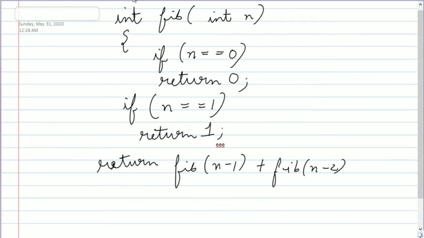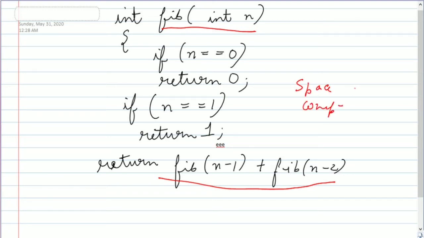Next we have the Fibonacci series. We already did it, whenever we need to find the nth element in the Fibonacci series. So int fib(int n): if n is equal to 0, return 0; if n is equal to 1, return 1; else return fib(n - 1) + fib(n - 2). So the space complexity will be O(n), as well as the auxiliary space complexity will be O(n).